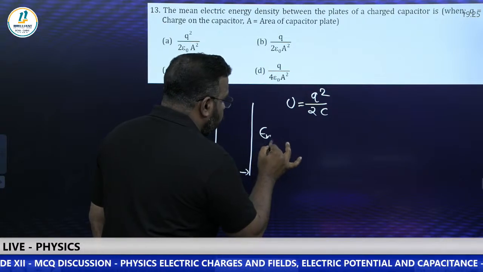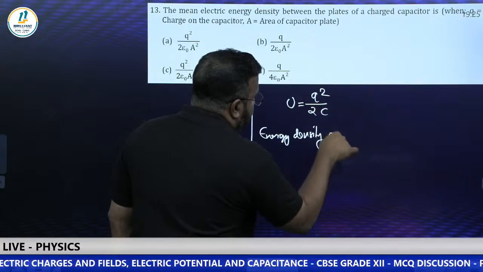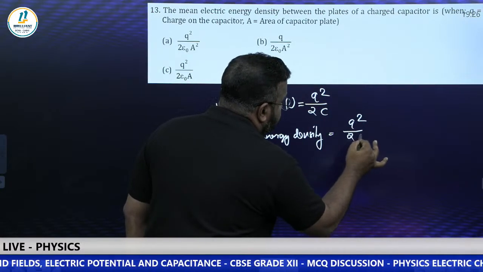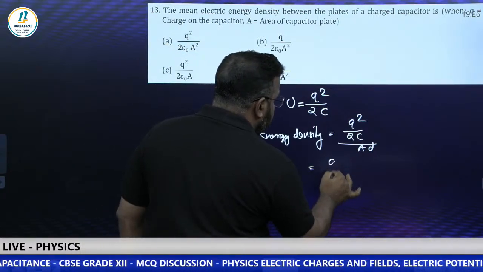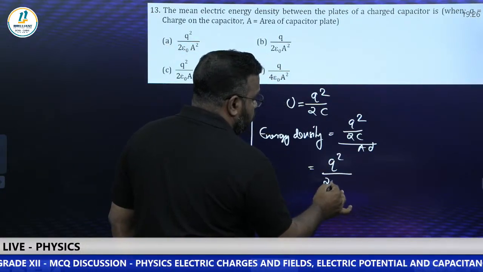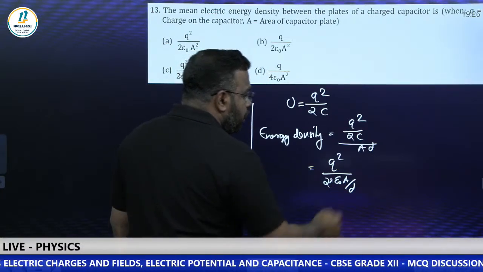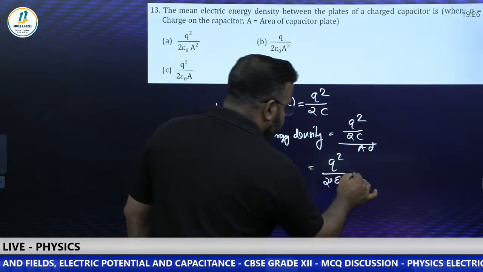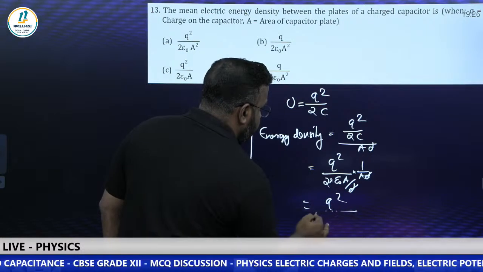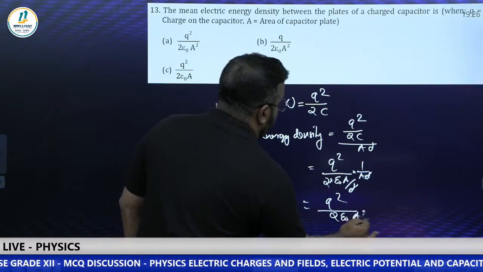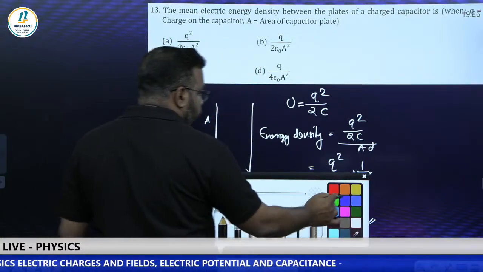So energy density is equal to Q square by 2C divided by volume of the capacitor. What is it? A into D. So Q square by 2 into the capacitance formula. What is the capacitance formula? Epsilon naught A by D. Got it? Divided by A into D. So we get multiplied by 1 by AD. So D got cancelled. The result will be Q square by 2 epsilon naught A square. Check the option: Q square by 2 epsilon naught A square. It is option B. Option B is the right answer.